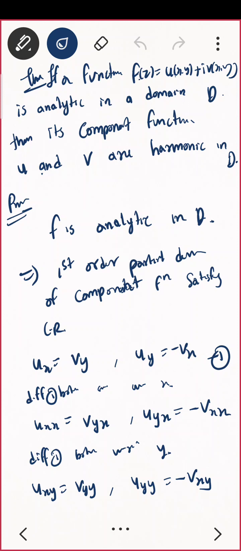So this is also a necessary condition for analyticity. That is, whether a function is analytic or not, if it is analytic, then its components must be harmonic. So to prove it is not analytic, you just have to show that either u or v is not harmonic. Correct? We'll see that. Okay, let us define one more term, that is harmonic conjugate. Then we'll do some examples.